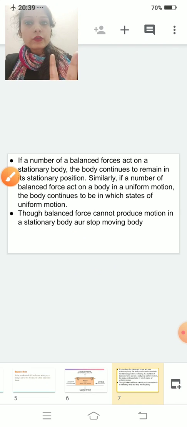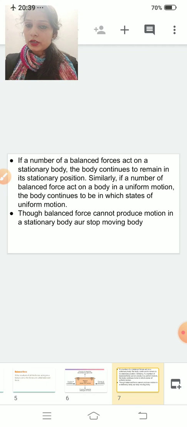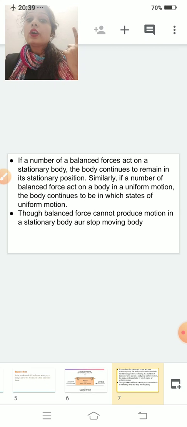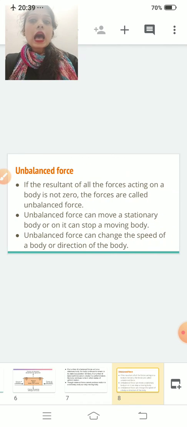If you are applying balanced force to any object, it will not start moving if it is stationary, and if it is moving, it will not stop, and you can't change the speed of the object by applying balanced force. Clear?